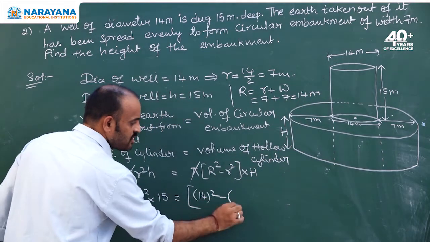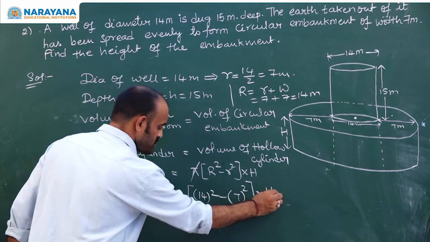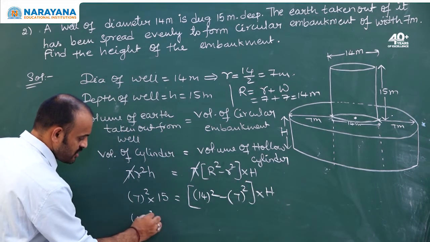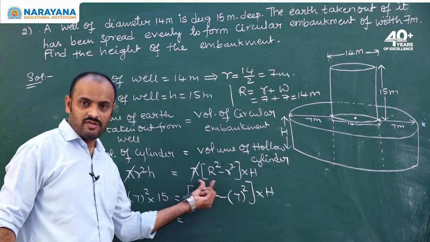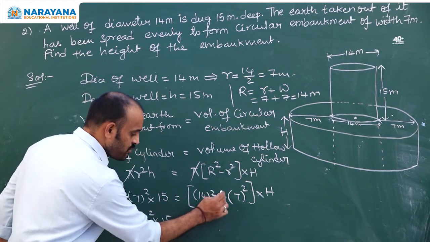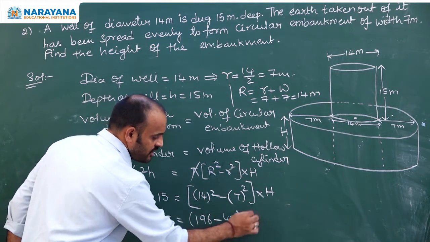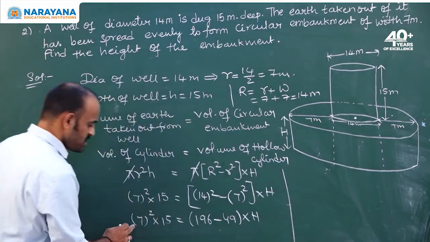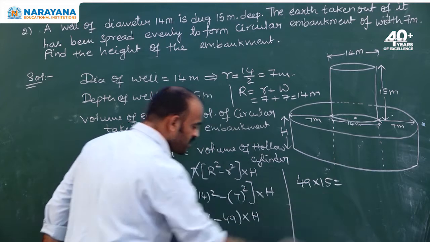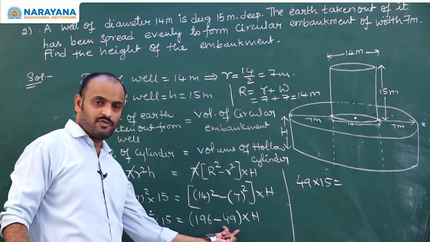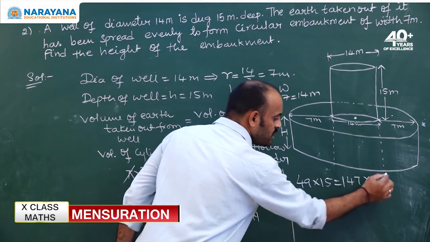14 square minus inner radius 7 square into h. So 7 square into 15 is equals to 14 square, 196, minus 7 square, 49, into h. 7 square is 49 into 15 is equals to 196 minus 49, 147, into h.